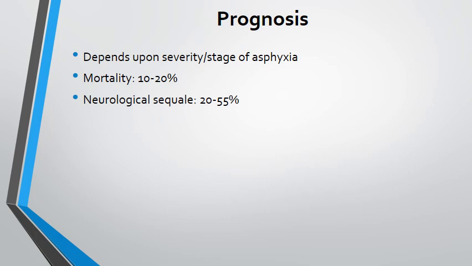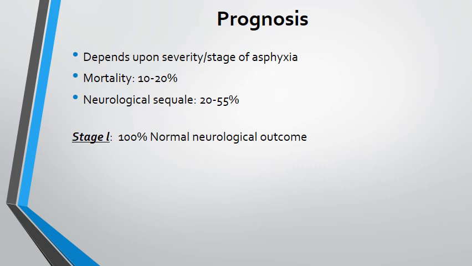Outcome depends upon the severity and the stage of the asphyxia. Of course, where the birth asphyxia is advanced, the stage is higher, the chances of poorer outcome are greater. Mortality we have talked about, 10 to 20%, in certain cases maybe up to 30%. However, of those who survive, half of them may have neurological sequelae, the long-term neurodevelopmental outcome.